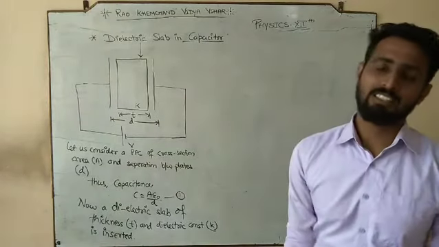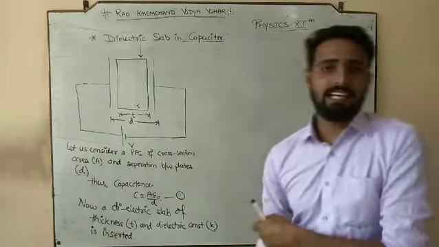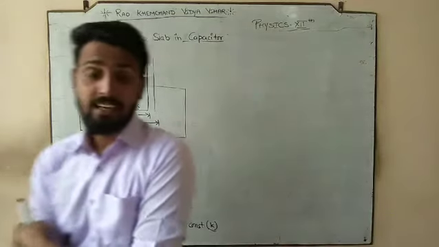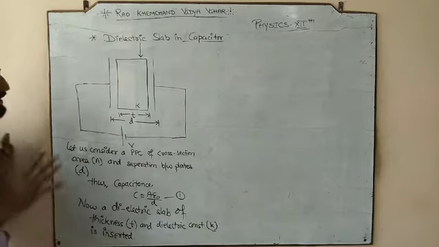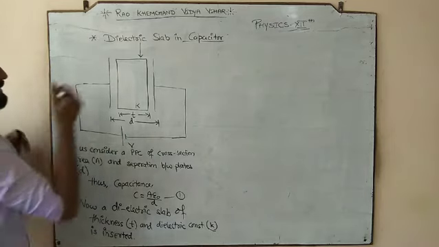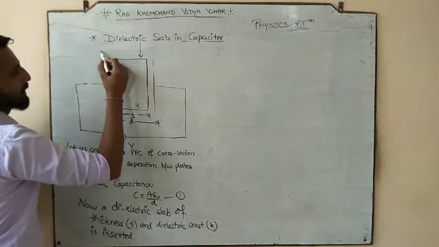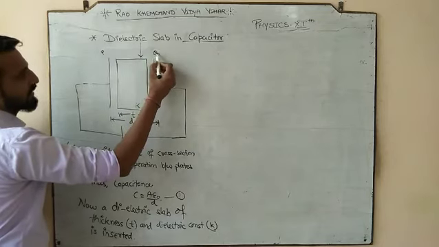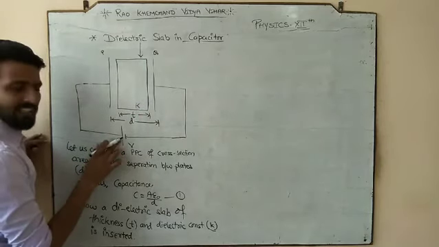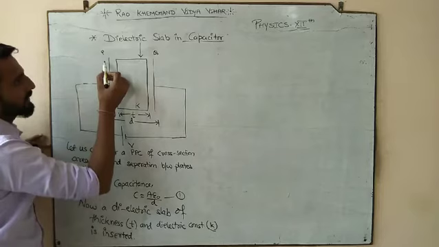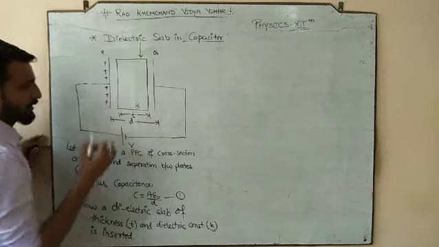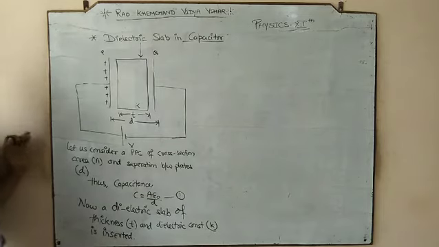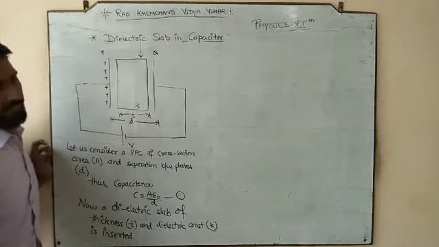Now we have inserted that. Now we have inserted the dielectric slab in it, and what is going to happen? Check this out. Let's talk about it. Initially, let's suppose this is plate P, and this is plate Q. Plate P is connected with the positive terminal, so plate P is going to be positively charged, because it is connected to the positive terminal, and we all know that